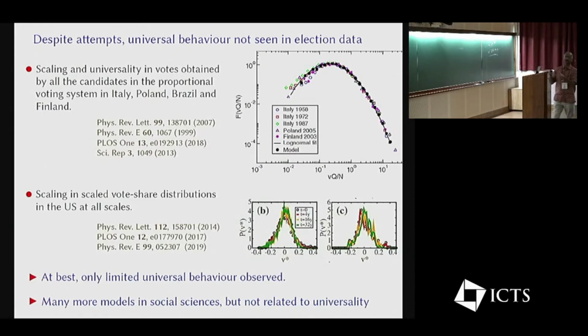This is important because people have been trying to find universality in election data for almost the last 50 years. Various attempts have been made, but nothing that could be called a universal behavior across all elections, across all countries, all levels, and so on. No such behavior was ever found.